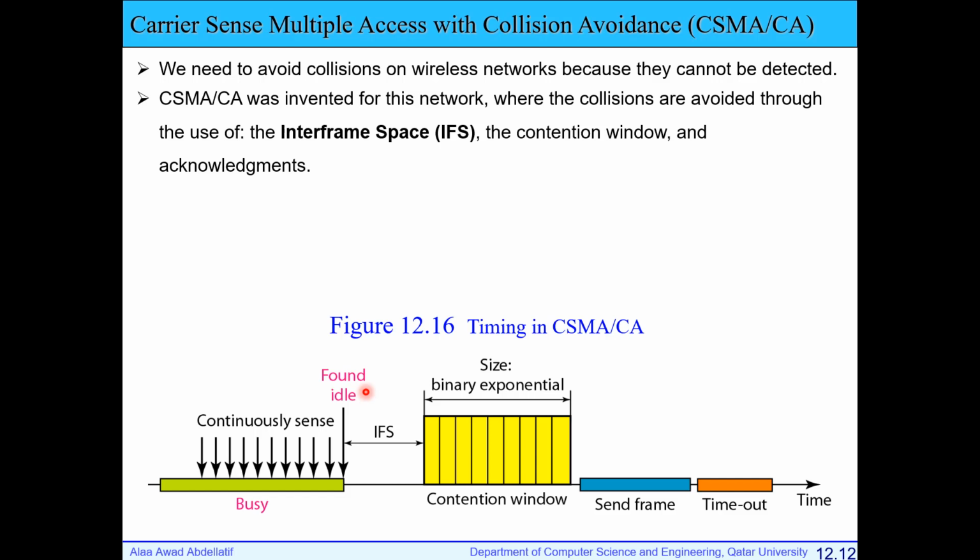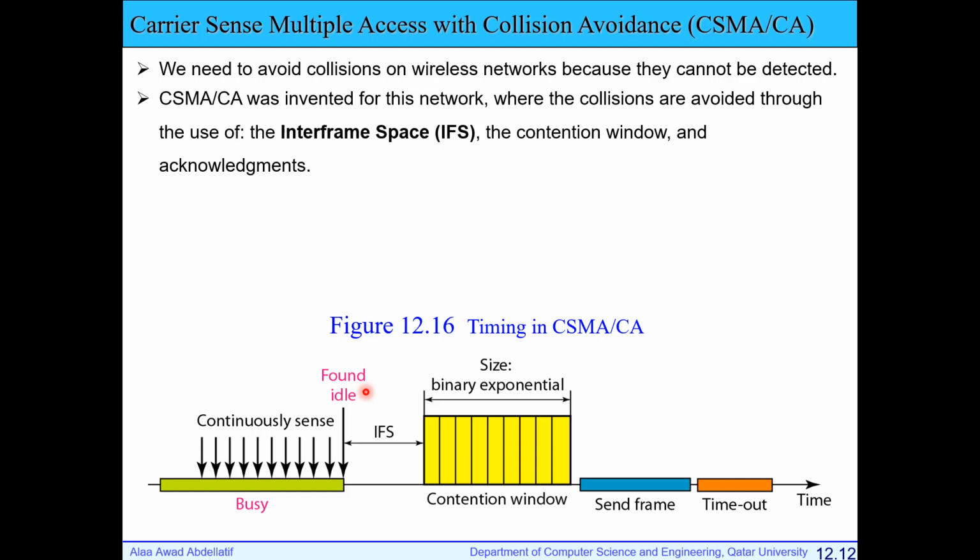First, we continuously sense the channel. If it's busy, I will not do anything. Once I find the channel is idle, I will not transmit directly. I will wait for the interframe space, IFS time. Why should I wait this time? To avoid the case where multiple stations need to transmit at the same time.